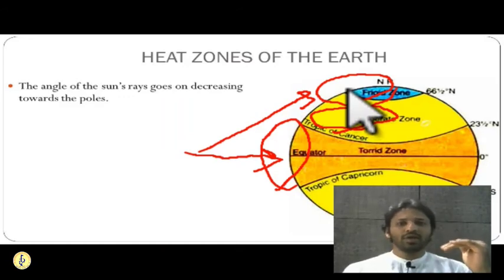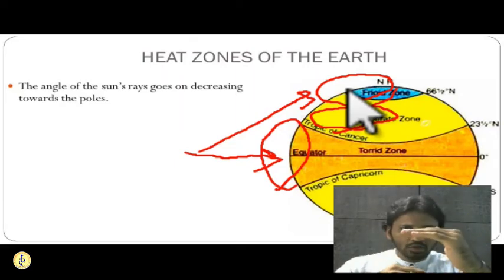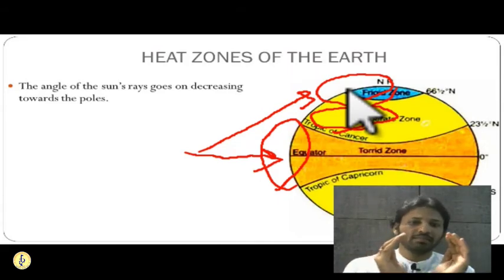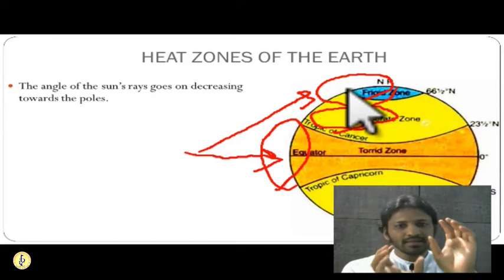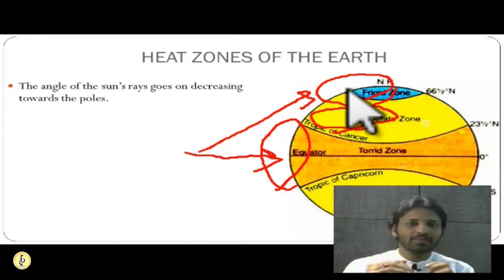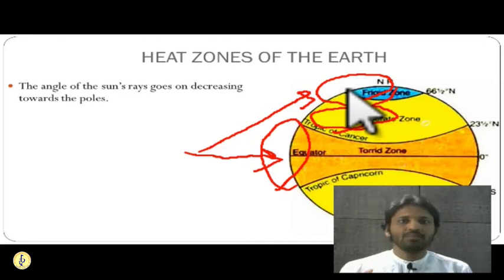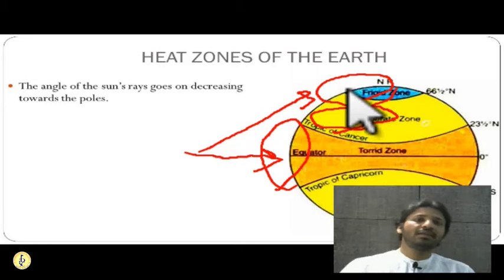So at one end you have a frigid zone which is very, very cold. At another end you have a torrid zone which is very, very hot because it is getting the maximum amount of sunlight. At the center you have the temperate region, which is neither too hot nor too cold. Getting it? So these are the different heat zones of the earth. They impact hugely on the climate of the earth. As we proceed further to the different chapters, we will see their impact.